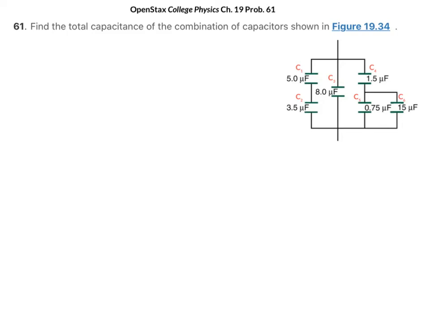Let's look at OpenStax College Physics, Chapter 19, Problem 61. Find the total capacitance of the combination of capacitors shown in the figure. So here we have capacitors, and I actually labeled these as C1, C2, C3, 4, 5, and 6. And we have to find the equivalent capacitance.